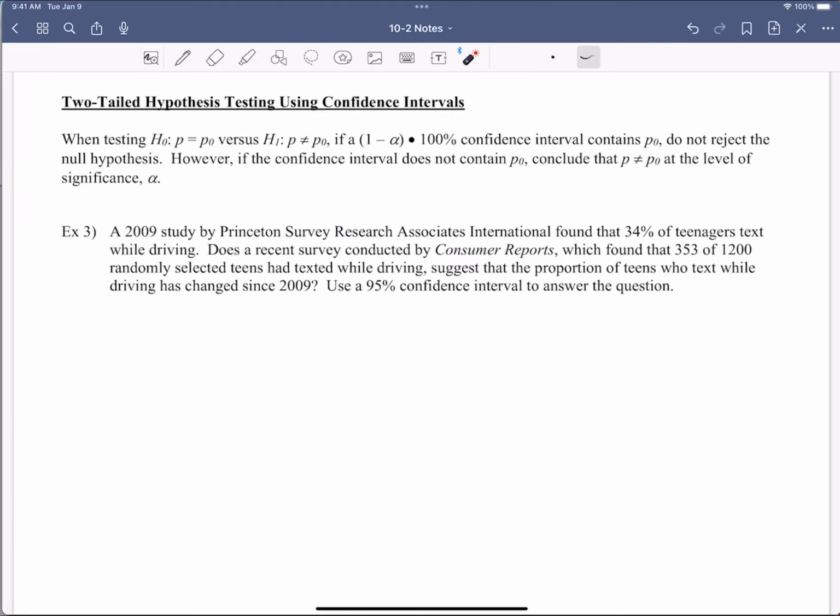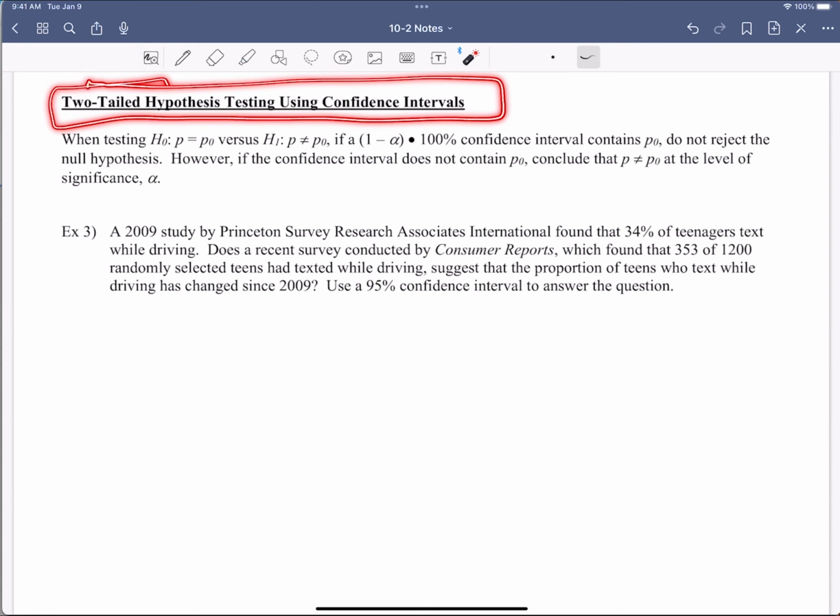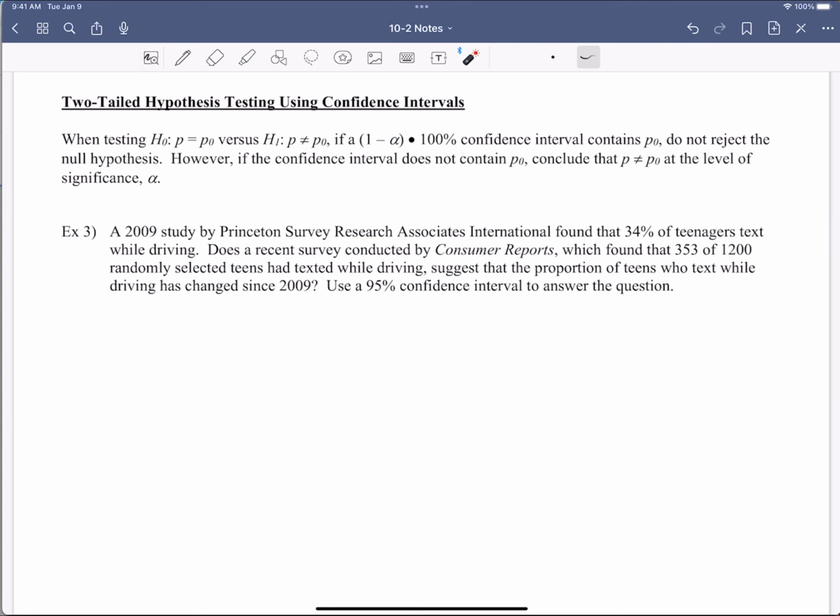We saw the p-value approach with the two-tail. Guess what? You can also do hypothesis testing using a confidence interval when you have a two-tail. This is nice, to be able to see two different approaches for the two-tail hypothesis testing. So when testing your null versus your alternative hypothesis, and specifically the two-tail, this doesn't go for everything, this goes for the two-tail only, all right?